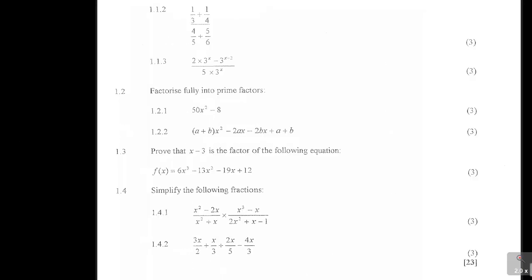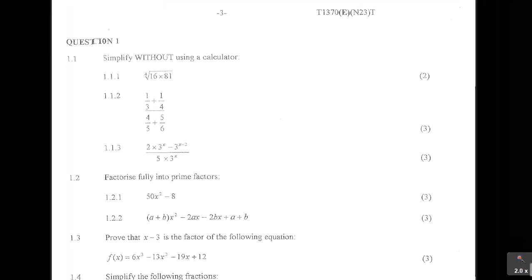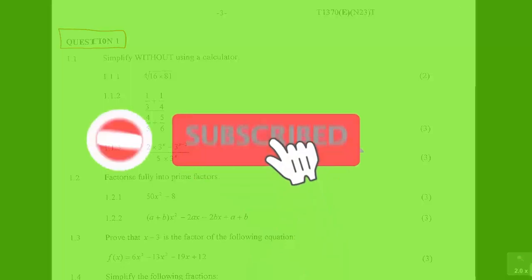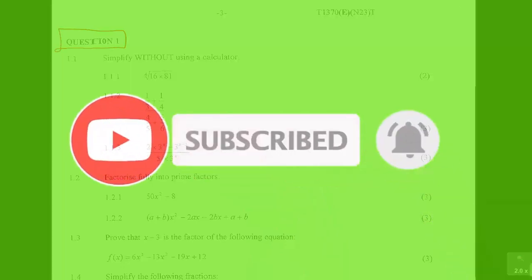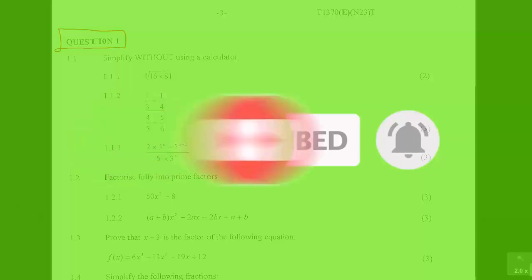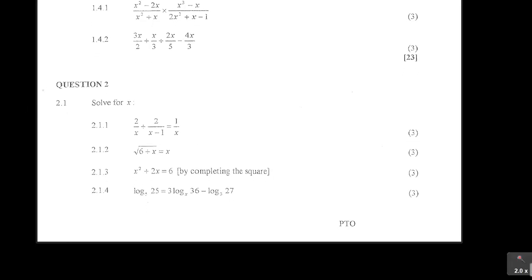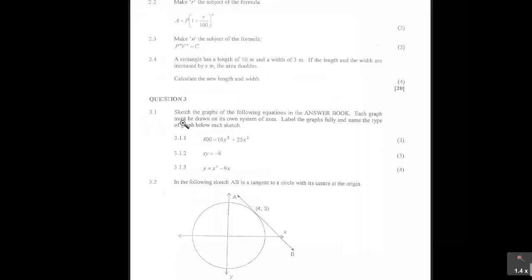This is now the full paper that I have here, and the instructions are always important for you to read. We have looked at question number 1, and if you have not done so, I encourage you to go through the previous 2 lessons where I looked at question number 1, and we also went on to look at question number 2. Question number 1 was out of 23 marks, and question number 2 was out of 20 marks.